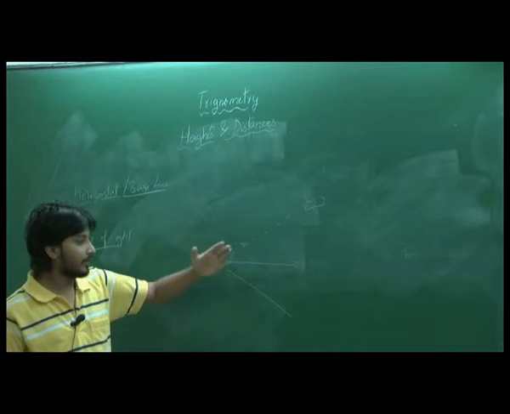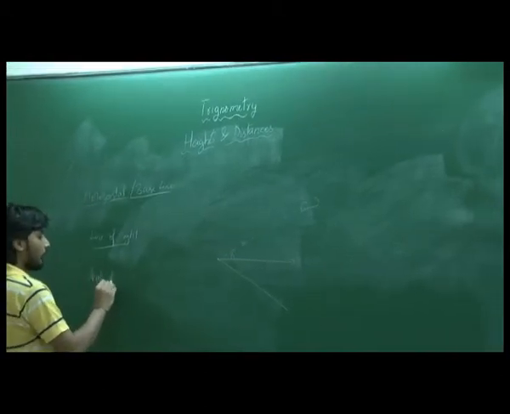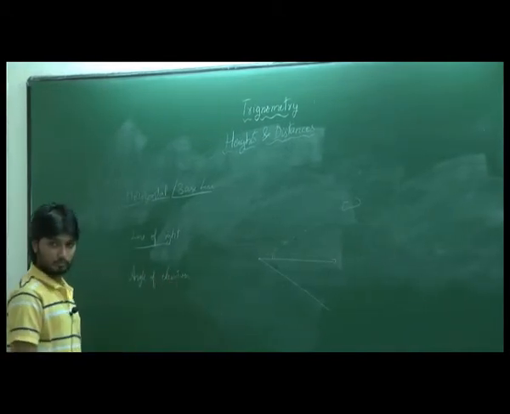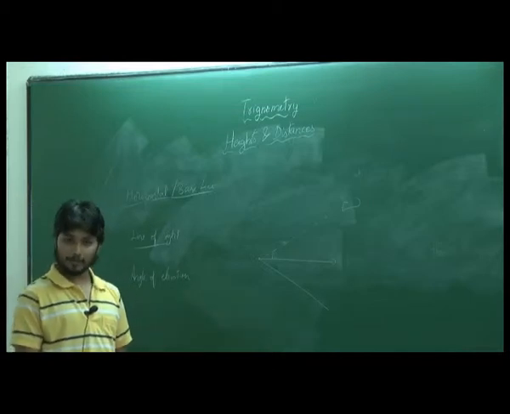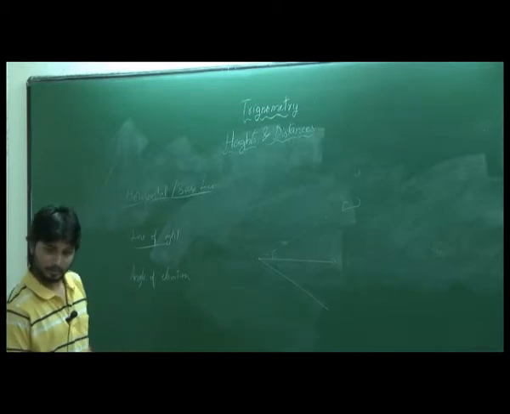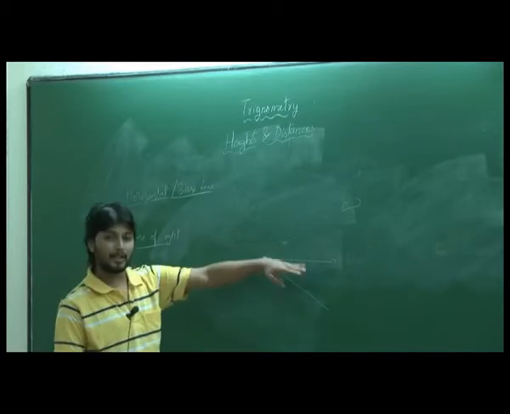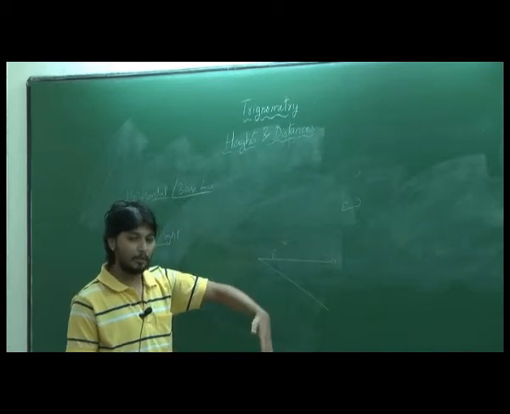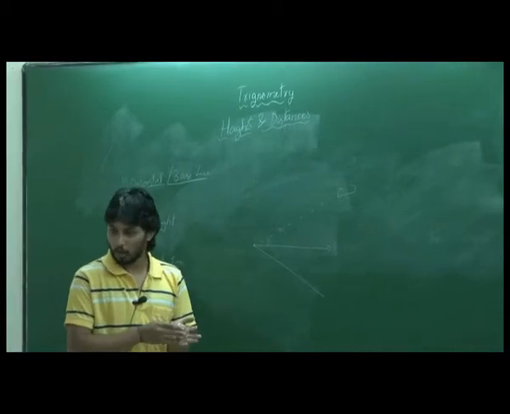Okay, and the same way, so that would be angle of... If the observer is looking straight at the object, what will be the angle? It will be 0 degrees, right? So if he is seeing above, it will be called the angle of elevation. If he is seeing below, it will be called the angle of depression because he is seeing down.